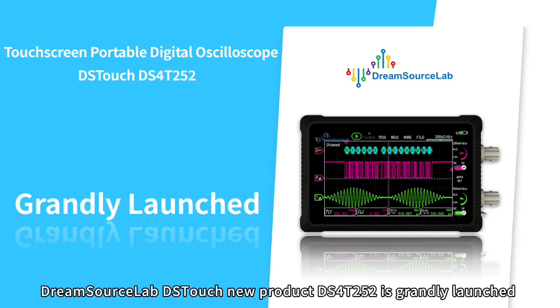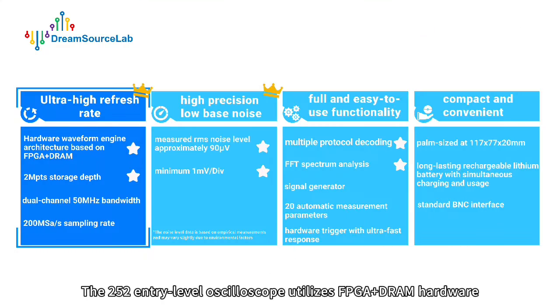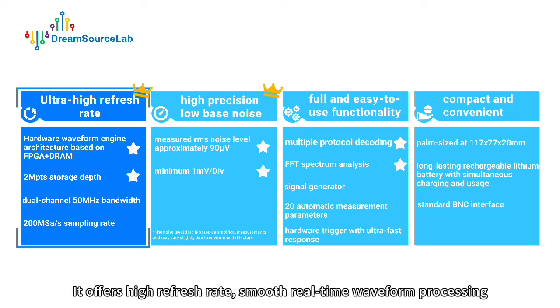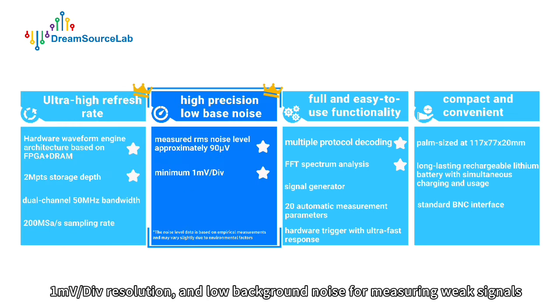Oscilloscope DSTouch new product DS4T252 is grandly launched. The 250 entry-level oscilloscope utilizes FPGA plus DRAM hardware with 2 megapts storage, dual channels, 50 MHz bandwidth, and 200 megasample per second sampling rate. It offers high refresh rate, smooth real-time waveform processing, 1 millivolt per division resolution, and low background noise for measuring weak signals.